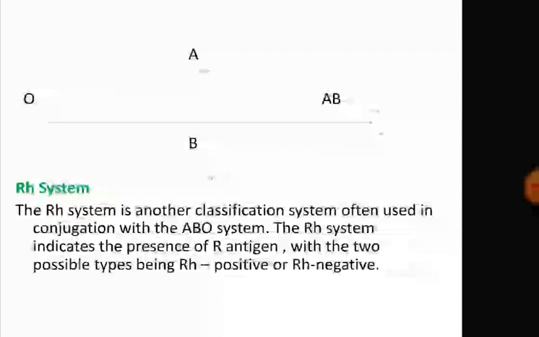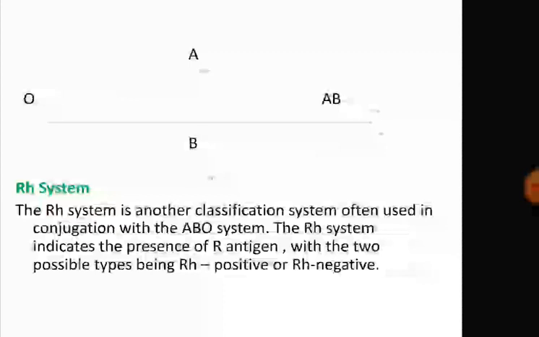Next, Rh system. The Rh system is another classification system often used in conjunction with the ABO system. So, ABO system and Rh system always go together. And this Rh system indicates the presence of Rh antigen, with the 2 possible types being Rh positive and Rh negative. Now, what do you mean by antigen?